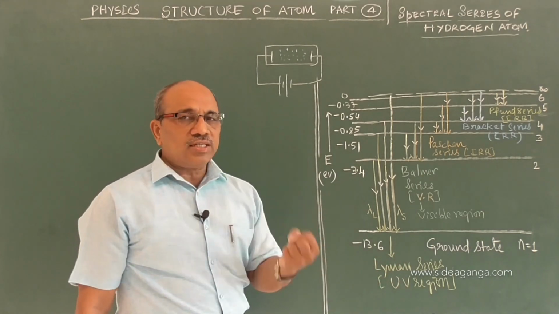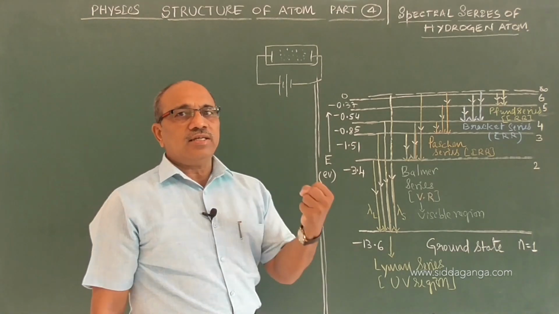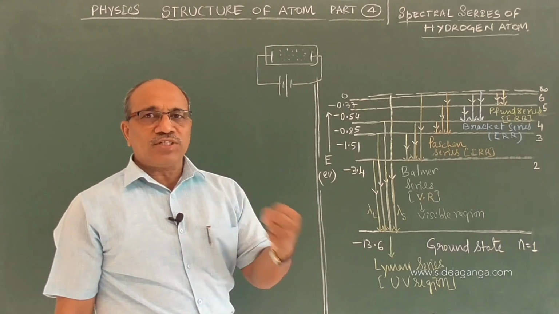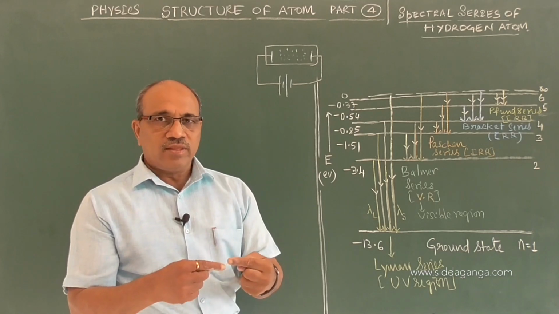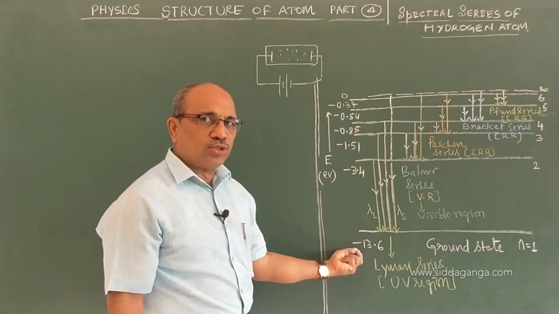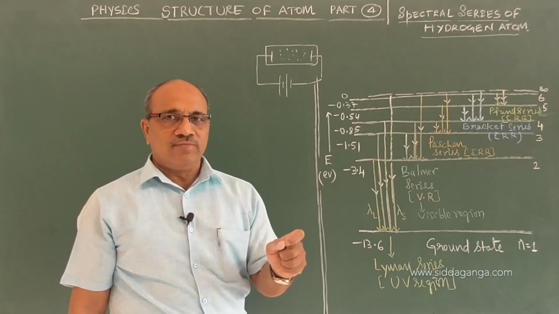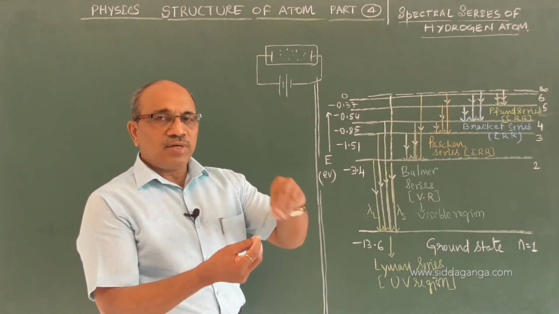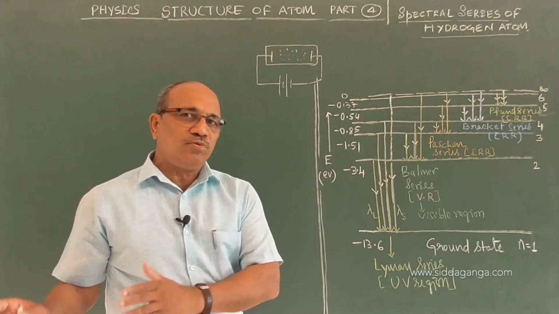Because of energy, we are talking more in terms of energy than path. The energy the electron possesses corresponds to a named orbit. If it is in the first orbit, we are not thinking of a circular path or wire-like structure. We only think that if the electron in the hydrogen atom has energy of minus 13.6 eV, it may be going around the nucleus, but with that energy we say it is in the first orbit according to Bohr's theory.